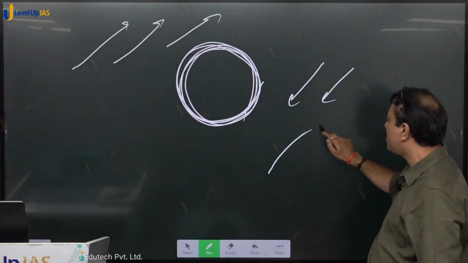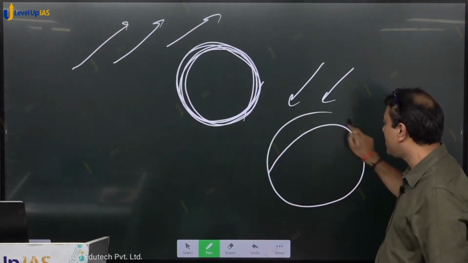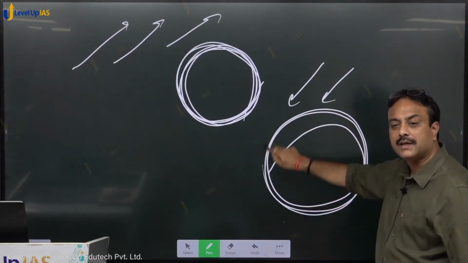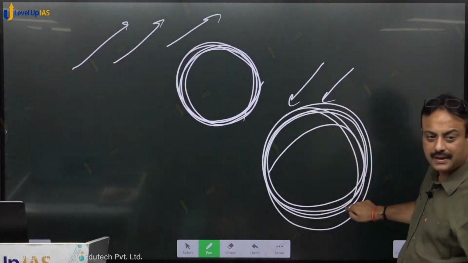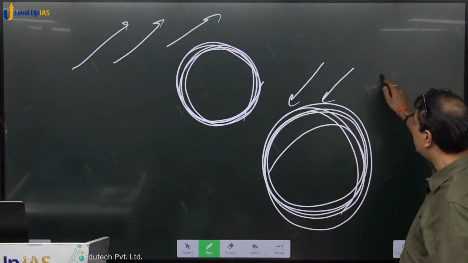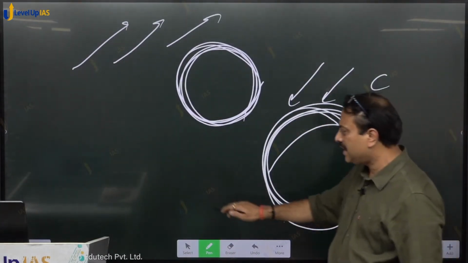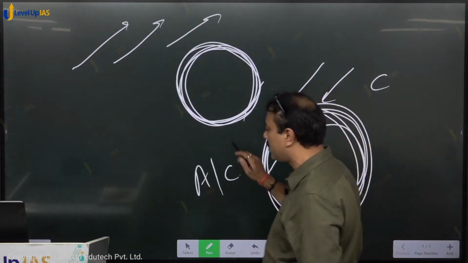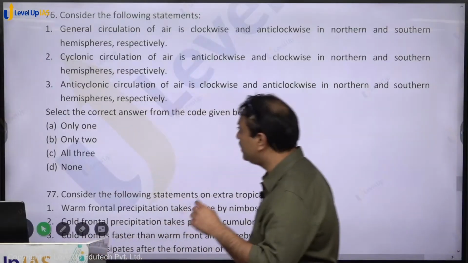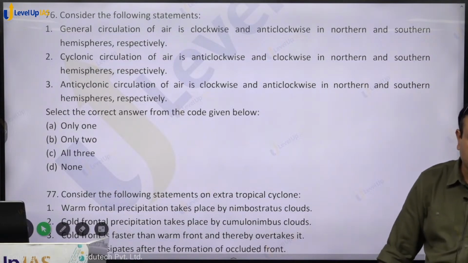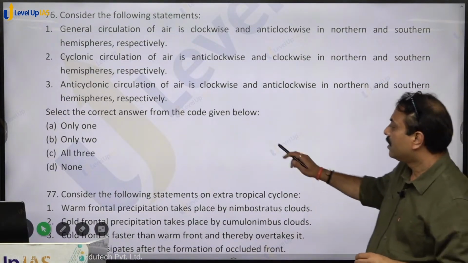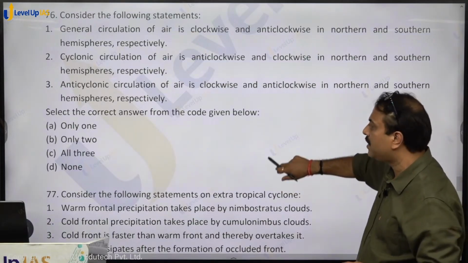So westerlies keep on turning right. So this is clockwise or not? Yes. So in northern hemisphere, general circulation is clockwise. Southern hemisphere, general circulation is counterclockwise. So statement 1 is also correct, 2 is also correct, 3 is also correct. Are you getting that? So all three, option C, C for cat, shall be the right answer.